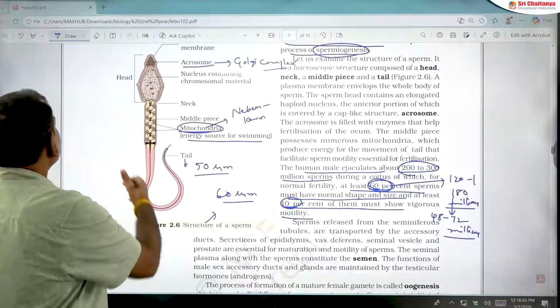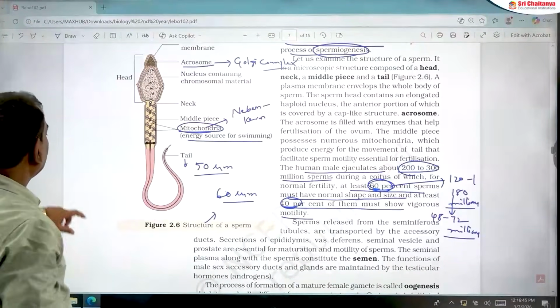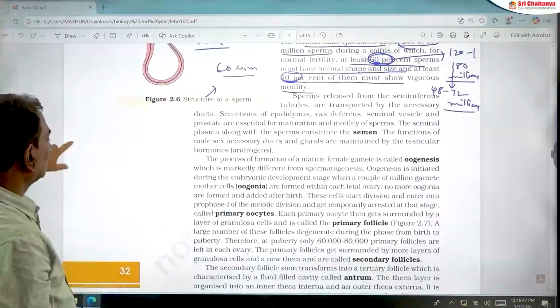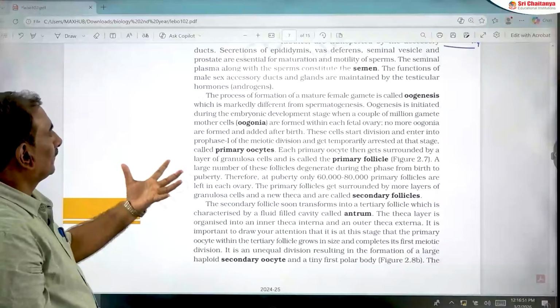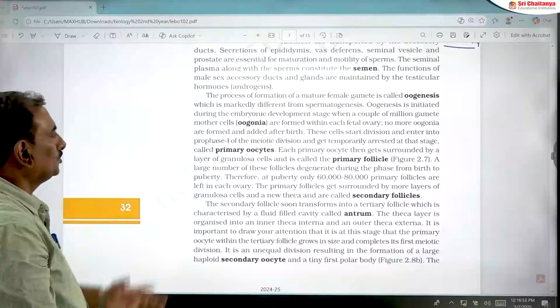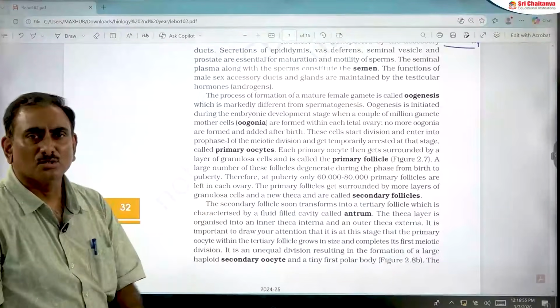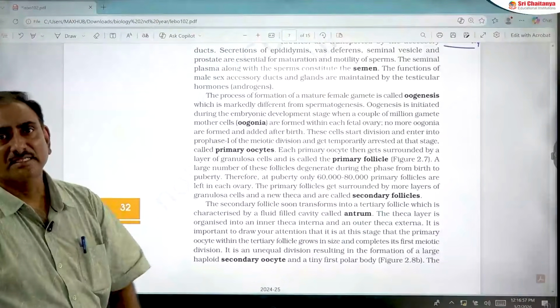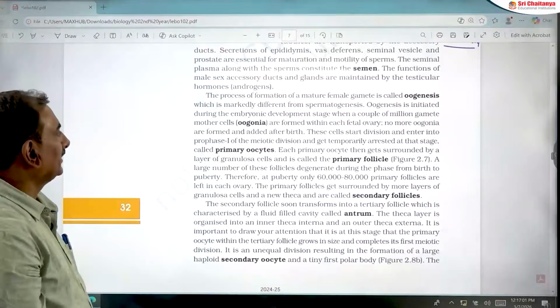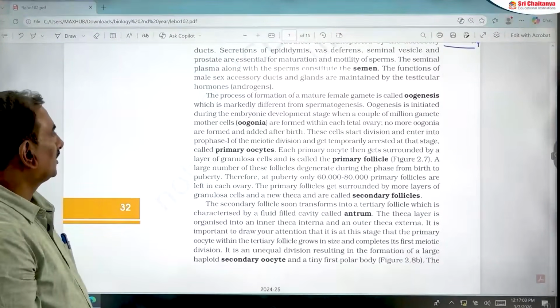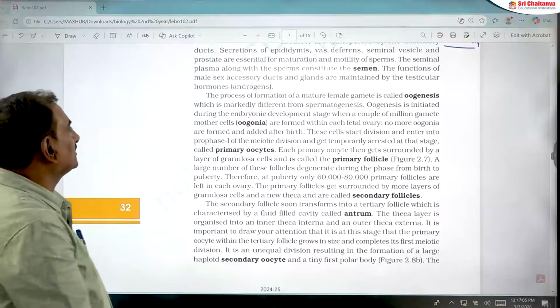Next important area in human reproduction is oogenesis. The process of oogenesis also I will explain in detail in the next video. But here are some important points in oogenesis.